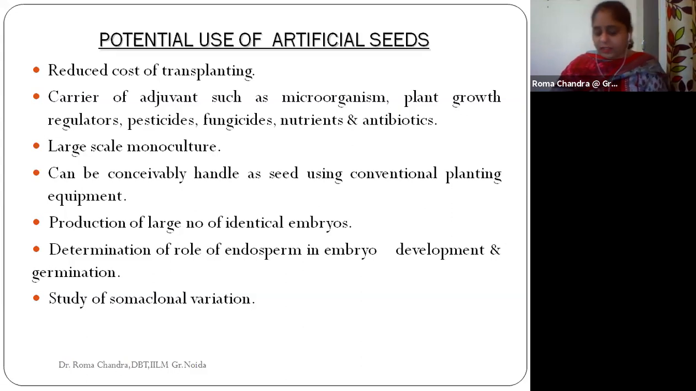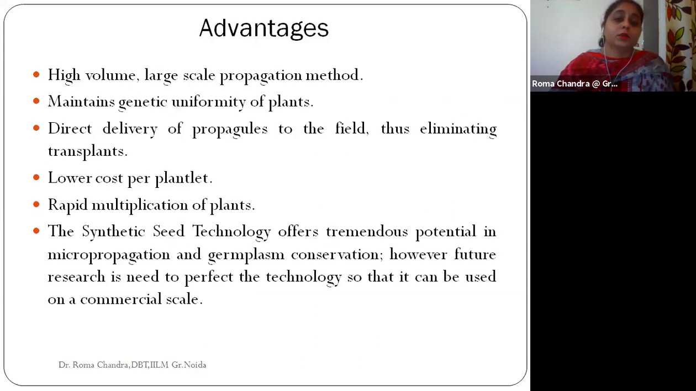And somaclonal variation, you will have the next session on that. These artificial seeds help in the study of somaclonal variation as well. Now, the advantages of these artificial seeds. As I told you, we have high volume, large scale propagation methods. The genetic uniformity of the plants is maintained. There is direct delivery of the propagules to the field. We can just take the artificial seed and transfer it to the field. The cost of the plantlet is comparatively very low.